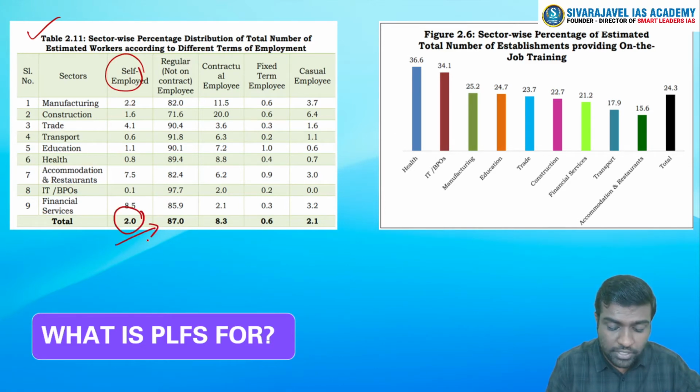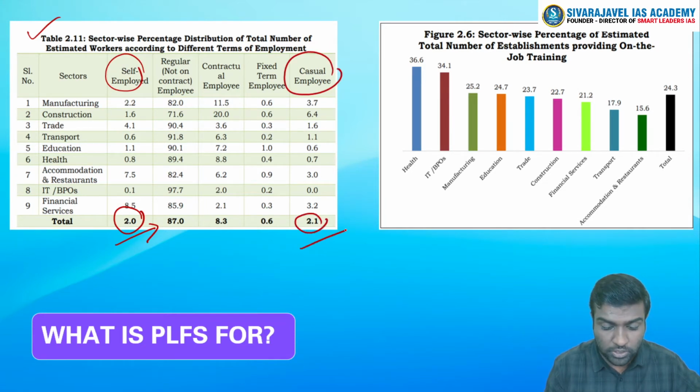It's just 2%, and casual employees are 2.1%. Regular employees, meaning ordinary people who have security of tenure, contribute nearly 87% of the people working in organized sectors. The contractual employees are 8.3% and the fixed term employees are 0.6%.